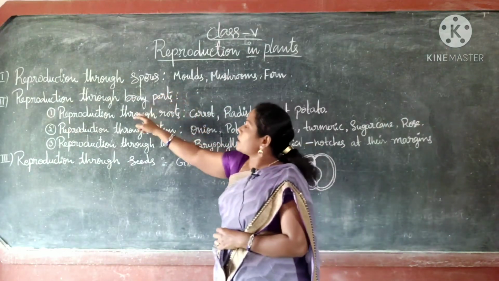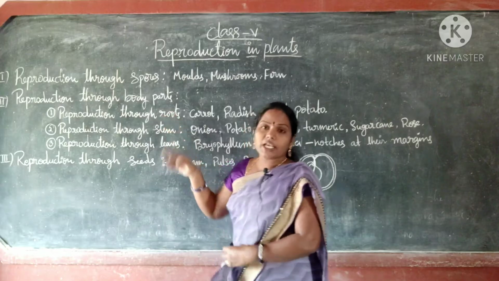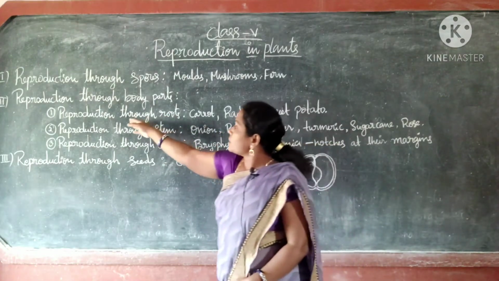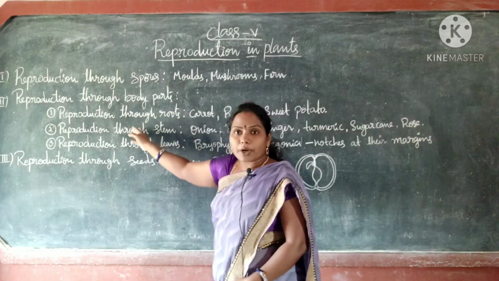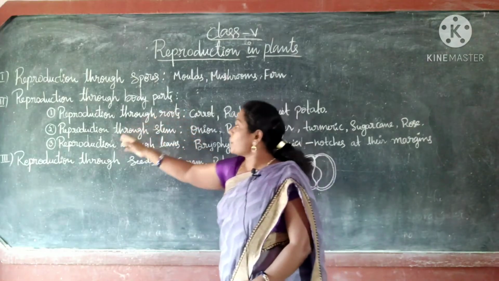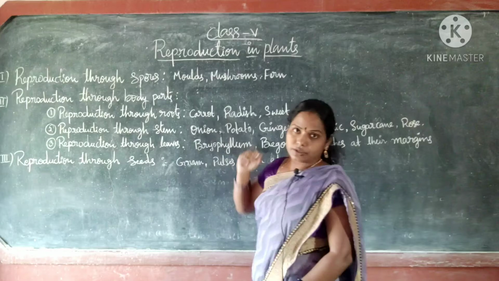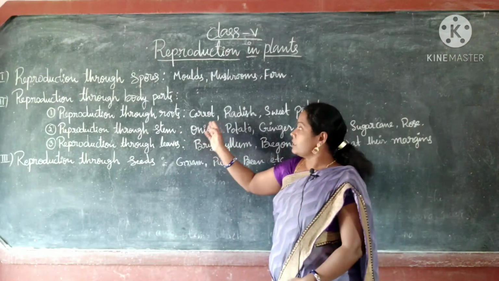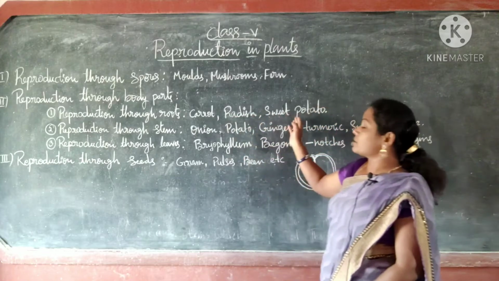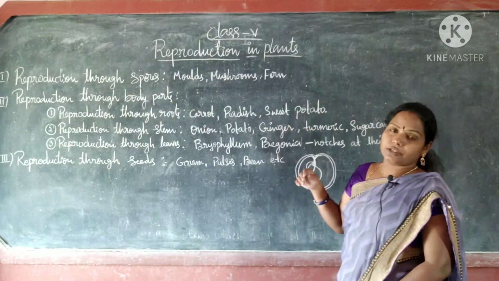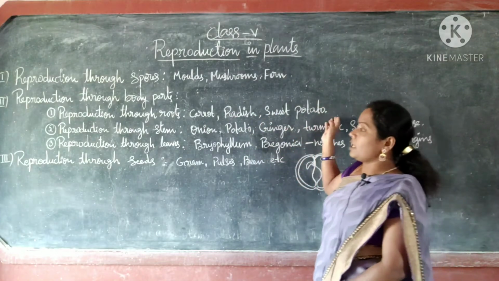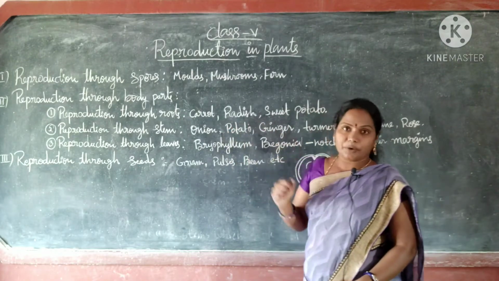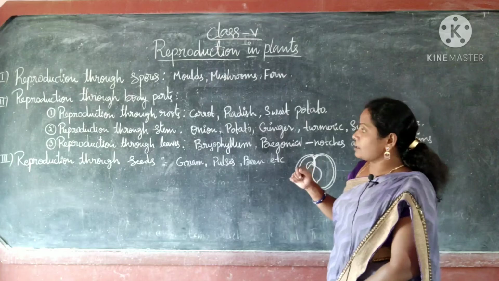Next, reproduction through body parts. Here we have some other examples: reproduction through roots, reproduction through stem, reproduction through leaves. Reproduction through roots we already discussed. Carrot, radish, sweet potato, etc. are the examples. We discussed one experiment also in last class.